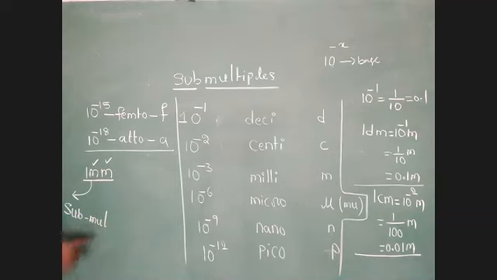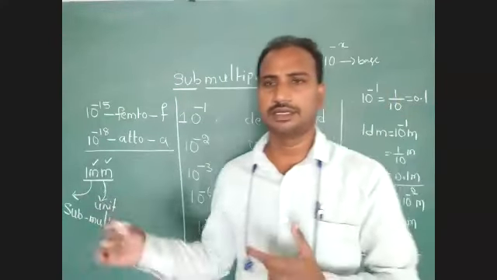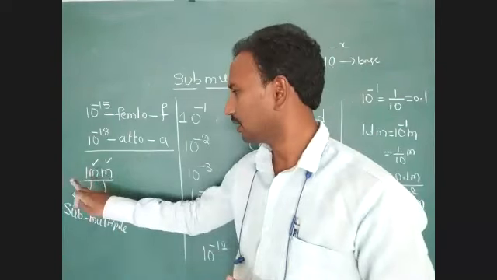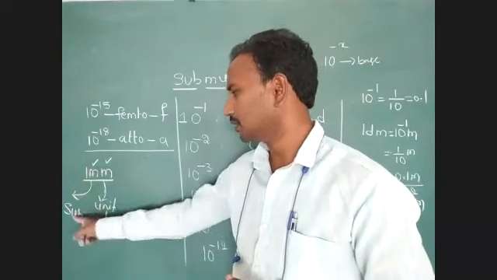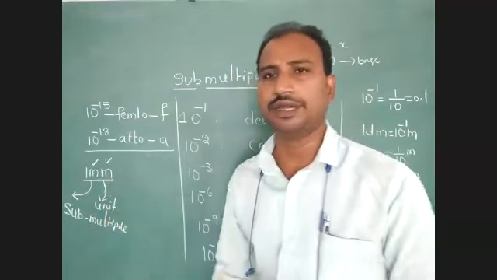Students are getting doubt in this condition on submultiple. Second one, unit. Second one, unit. Understood? So here the symbols are the same in the first condition and the second condition. But you have to identify that in the first condition, M means submultiple. In the second condition, M means unit.